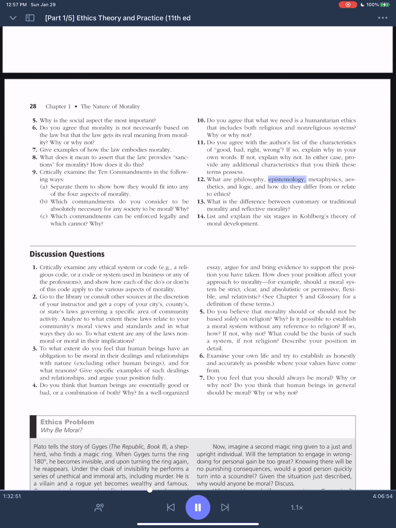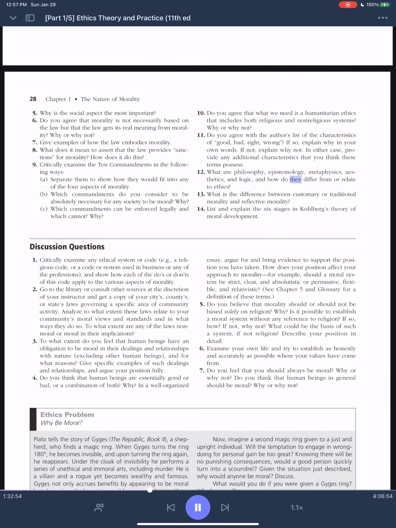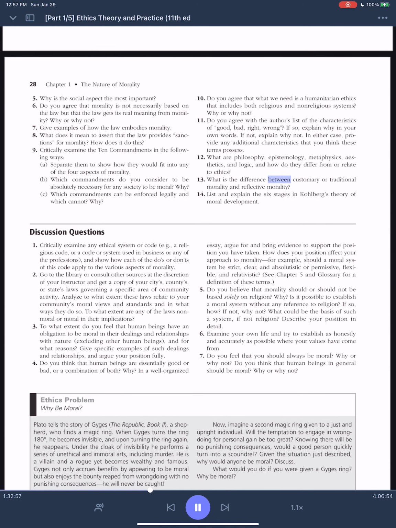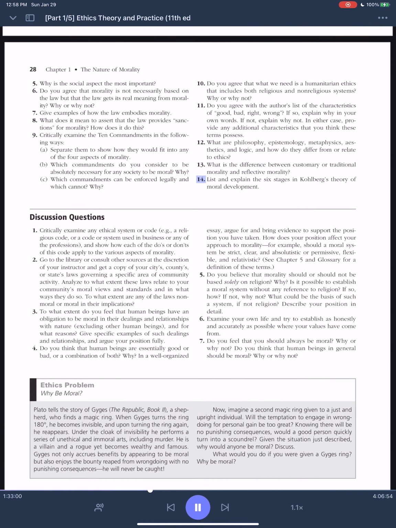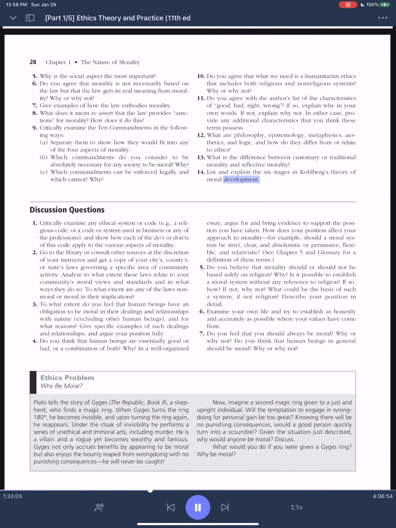12. What are philosophy, epistemology, metaphysics, aesthetics, and logic, and how do they differ from or relate to ethics? 13. What is the difference between customary or traditional morality and reflective morality? 14. List and explain the 6 stages in Kohlberg's theory of moral development.